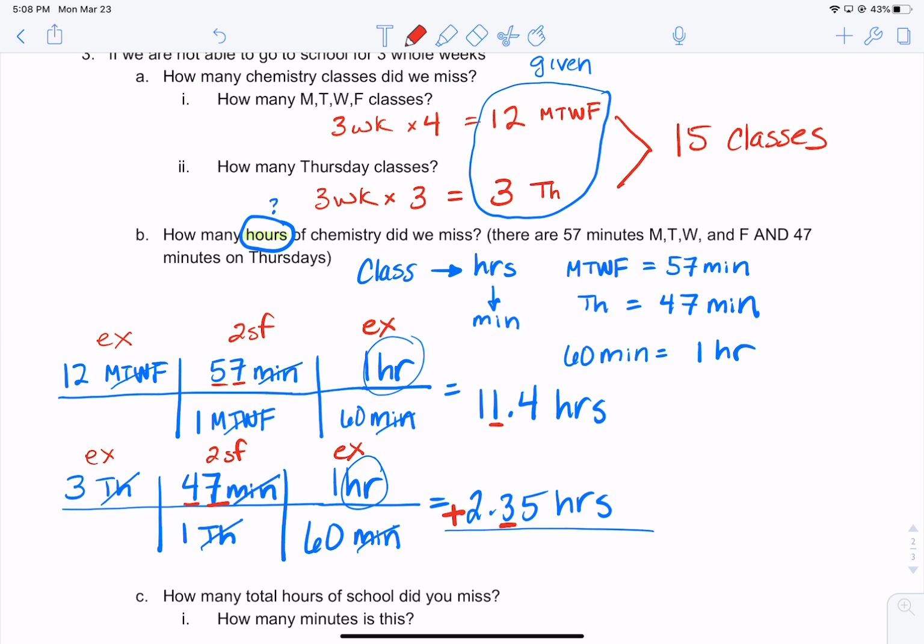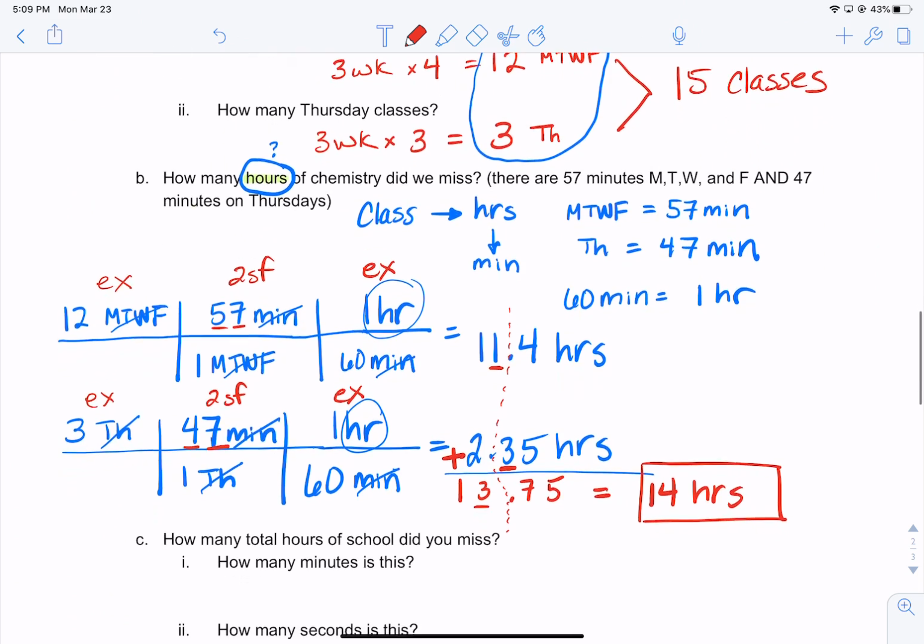So let's go ahead and add these. So we have 5, 7, 13, and 1. But remember when we're adding, we can only add to the least precise decimal place. So sorry these aren't lined up all perfectly, but that means that we have to round to right here. So that's about 14 hours of chemistry. So sad that we're missing because of COVID-19. All right, so there's the answer to that part.